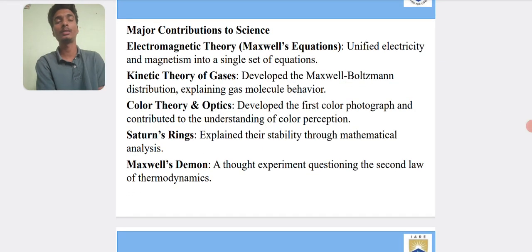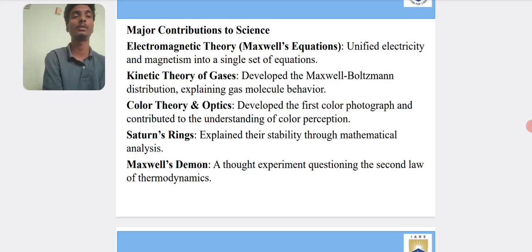Next, major contributions to science. Electromagnetic theory: Maxwell's equations combined electricity and magnetism into a single set of equations. Kinetic theory of gases: he developed the Maxwell-Boltzmann distribution, explaining gas molecular behavior. Color theory and optics: he developed the first color photograph and contributed to the understanding of color perception. Saturn's rings: he explained their stability through mathematical analysis. Maxwell's Demon, a thought experiment questioning the second law of thermodynamics.